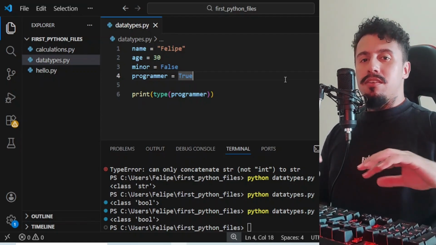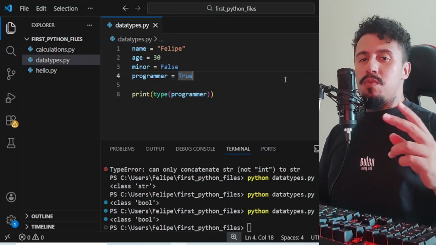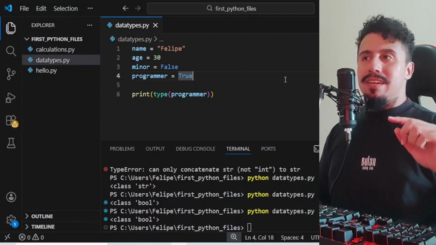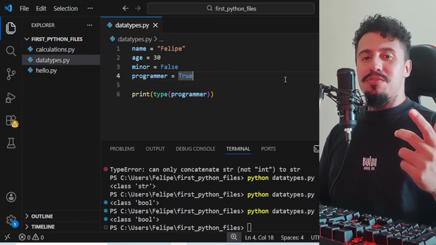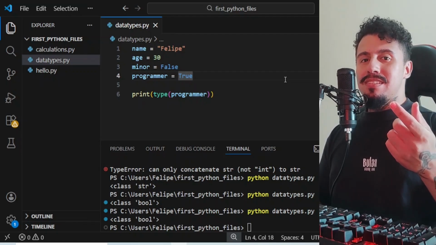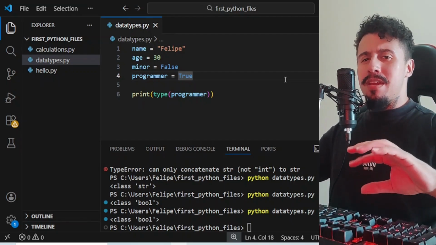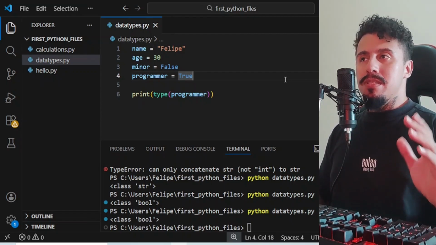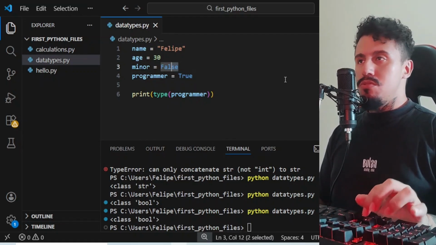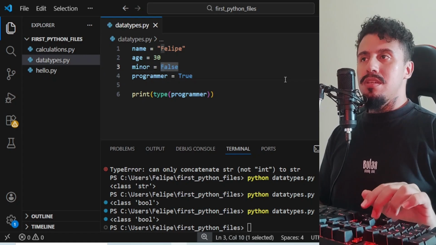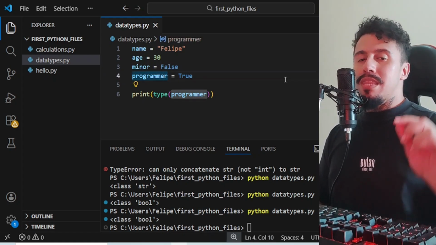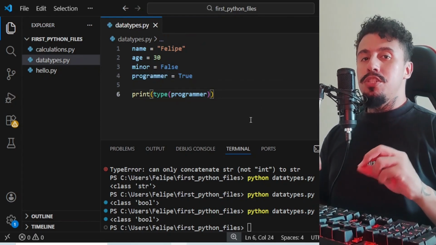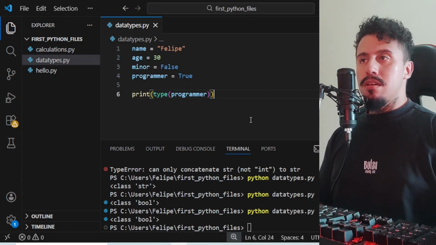In other languages you can represent this as zeros and ones. In databases you can represent it as Y and N, yes, no, active, inactive. Anyway, there are many abstract ways to represent boolean data, but here in Python we have these two only, False and True, both with uppercase. Okay, and the last general data type is None.